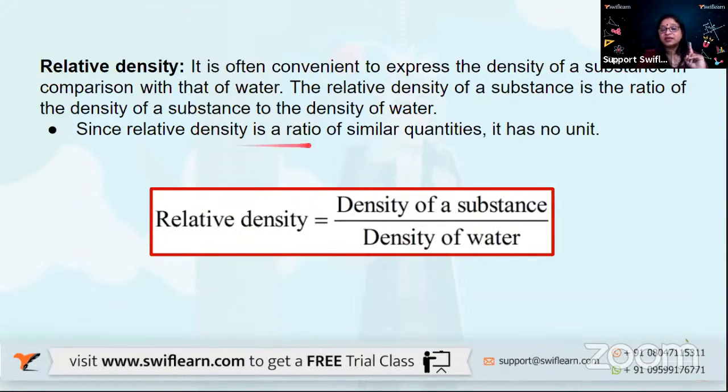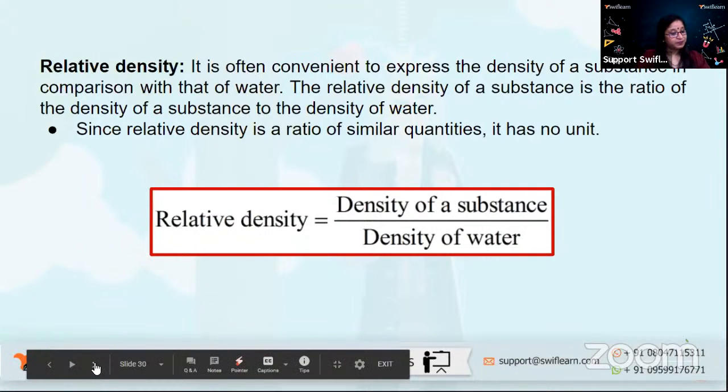So we know relative density is a ratio of similar quantities. So it has no units, because density of the substance and density of water both have the same units. Same quantity, so you will have no unit. Remember, relative density has no units.